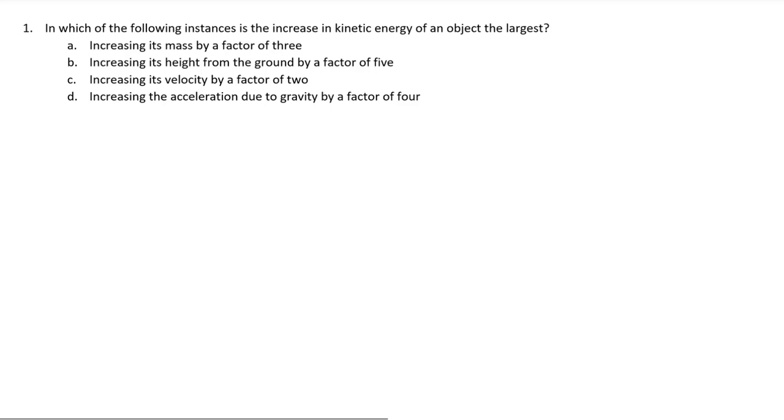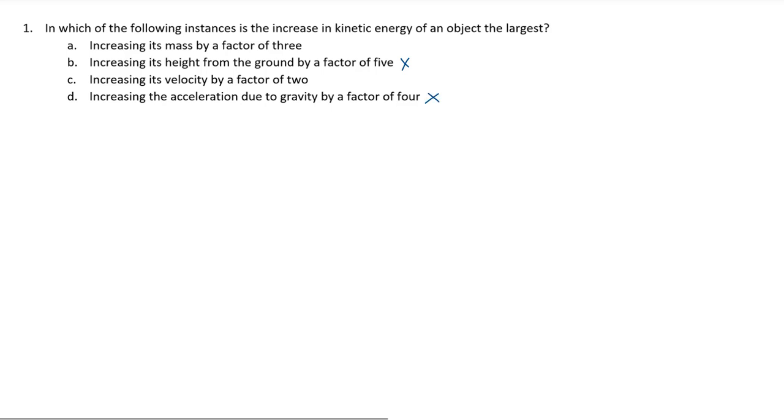Well, let's recall the definition of kinetic energy. Kinetic energy is equal to a half mv squared, a half multiplied by the mass multiplied by velocity squared. Therefore, the only quantities that enter into that are m and v. Thus, the answer cannot be B, because that involves the height from the ground h. That enters into gravitational potential energy, but not kinetic energy. Similarly, the acceleration due to gravity, small g, enters into gravitational potential energy, but not kinetic energy, so option D